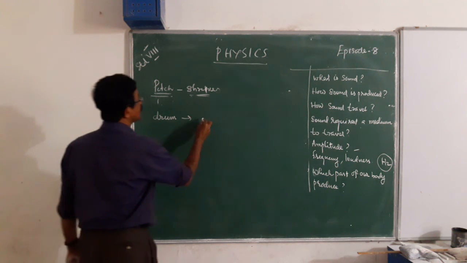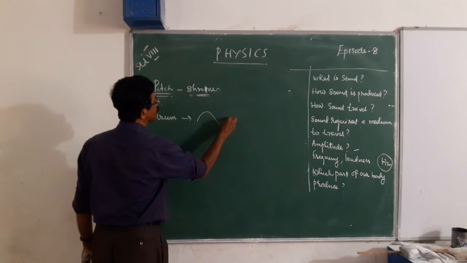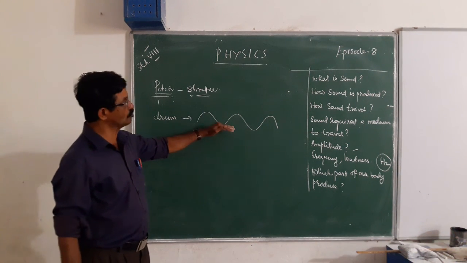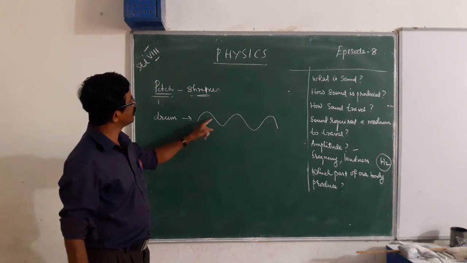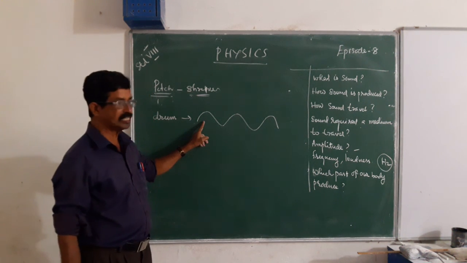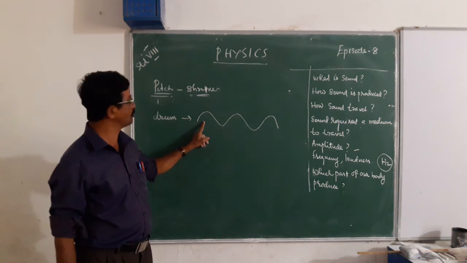Its loudness is high, that means its amplitude is more, but the number of vibrations is lesser. So its frequency is low, it is a low pitch.